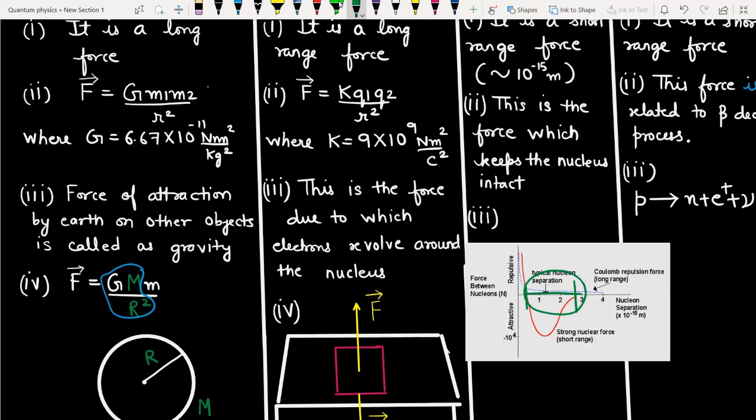It is the force between nucleons. Nucleons means the protons and the neutrons, and combined they are called the nucleons. So this also acts between two neutrons, between a neutron and a proton, and between two protons. But of course when the two protons are separated by a very large distance, this nuclear force does not come into the picture, because as I have just told you, it's a very short range force. So this nuclear force only comes into the picture when the two nucleons are very close to each other.